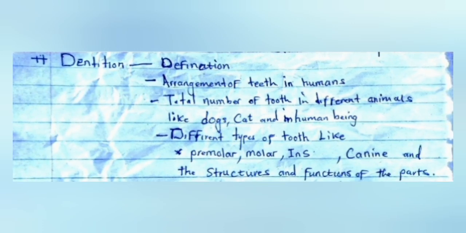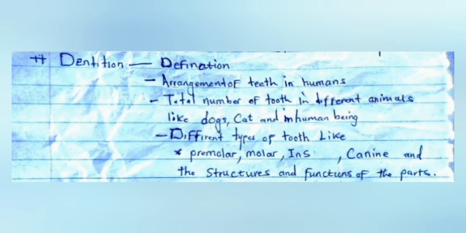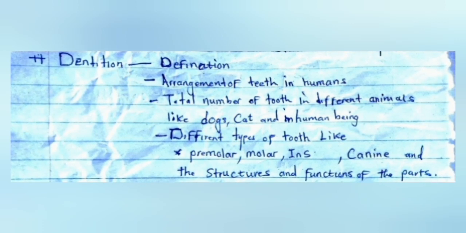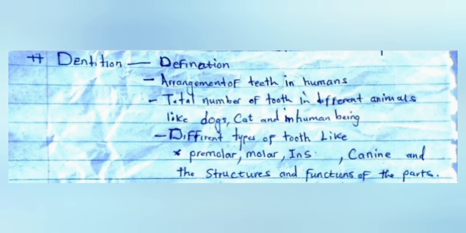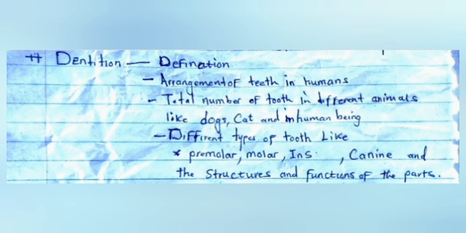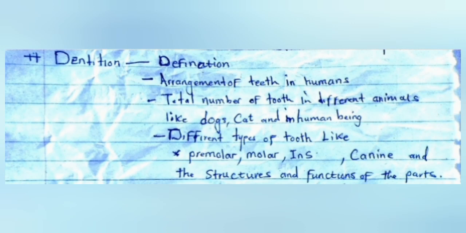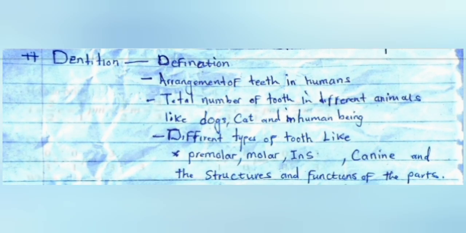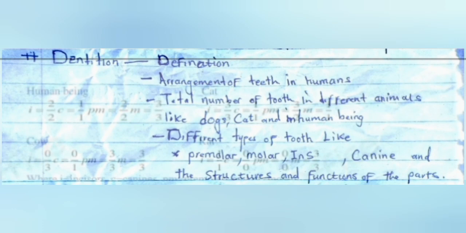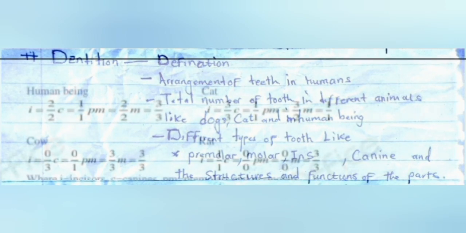Apart from that, you need to know how our teeth are arranged in humans. You also need to know the total number of teeth in different animals like dogs, cats, and human beings.